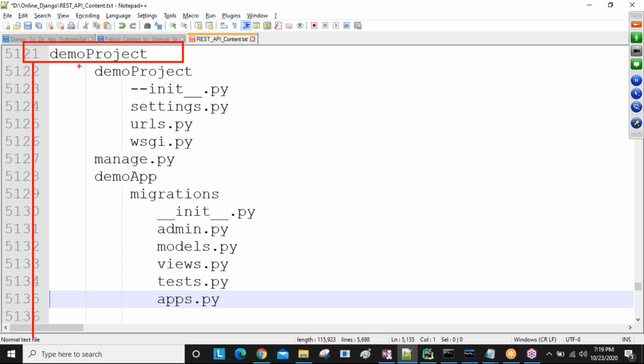So now here, this is one folder. Now again here, this is one folder. 2 folders you are getting inside our root folder. And this one is a single file, not a folder.